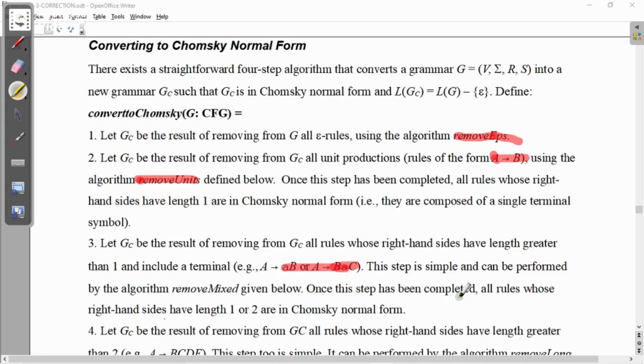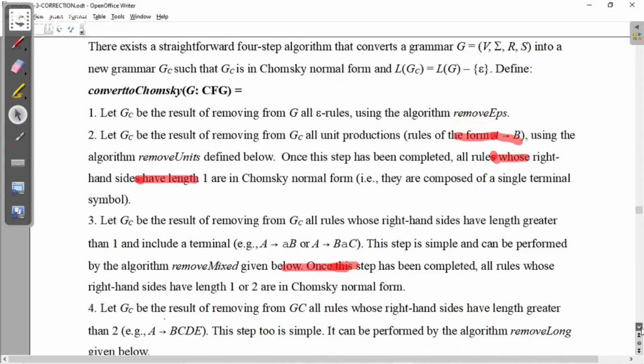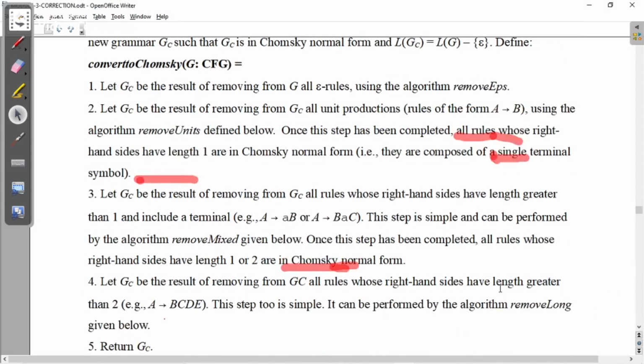Once this step has been completed, all rules whose right hand side have length 1 or 2 are in Chomsky normal form. The next step would be remove long. In the sense, if the RHS has more than length 2, then such a rule needs to be reformed.